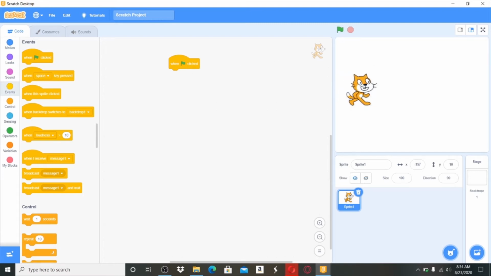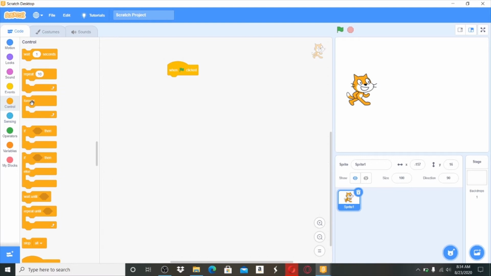Now suppose I want this cat to move like this and like this. So what am I going to do? Firstly, we're going to say when flag clicked, that means when we are starting the program, we want this cat, sprite 1, to go forever. Forever we want this cat to move, but only when the up arrow is pressed, we want this guy to move upward, or we can say when the right arrow is pressed, we want this cat to move like this.